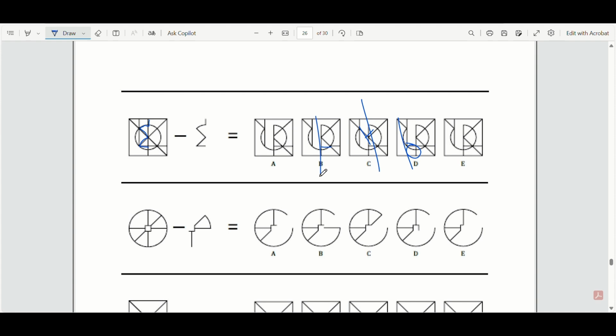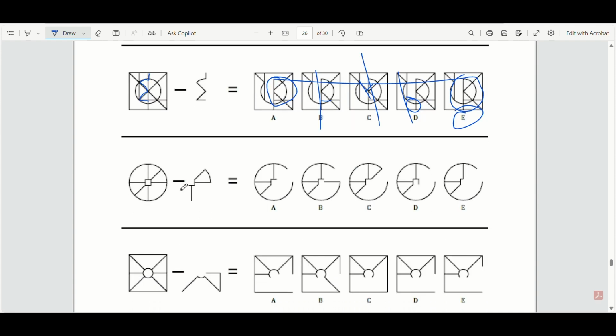And finally, between E and A, you can see these sections are different here compared to here, right? Sorry, you can see this little part is much smaller here than it is here. Which one is the same as the original? It's actually option E, right here.